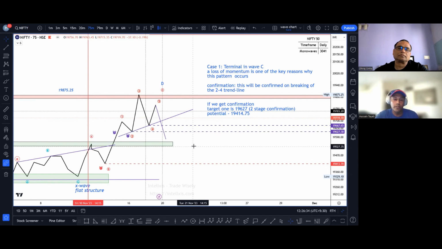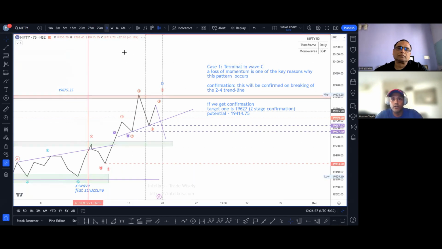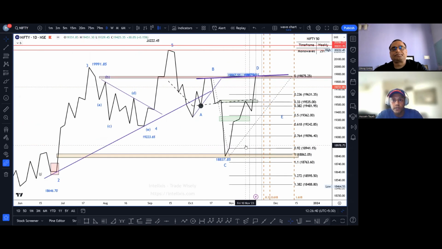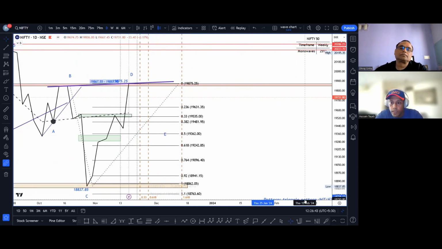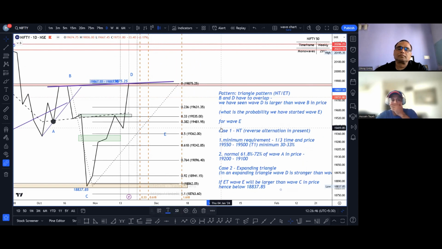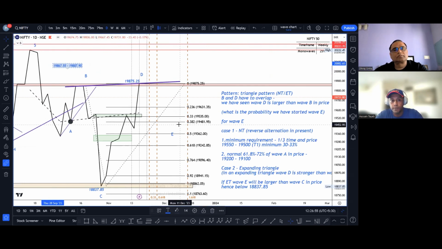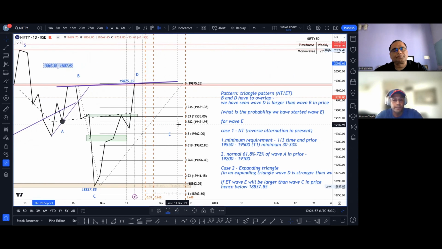अभी based on this information आगे क्या हो सकता है, we will start off on the day chart. ठीक है. अभी इसका जरूरत नहीं है. Let me just bring this up. सर ये जो पैटर्न है ना, ये ABCD, it has gone on for the last 63 days. Because this is a day time frame pattern, obviously it will take more time. When we had seen wave C, we had said कि ये triangular pattern में जा रहा है because wave B had taken less time. ठीक है.